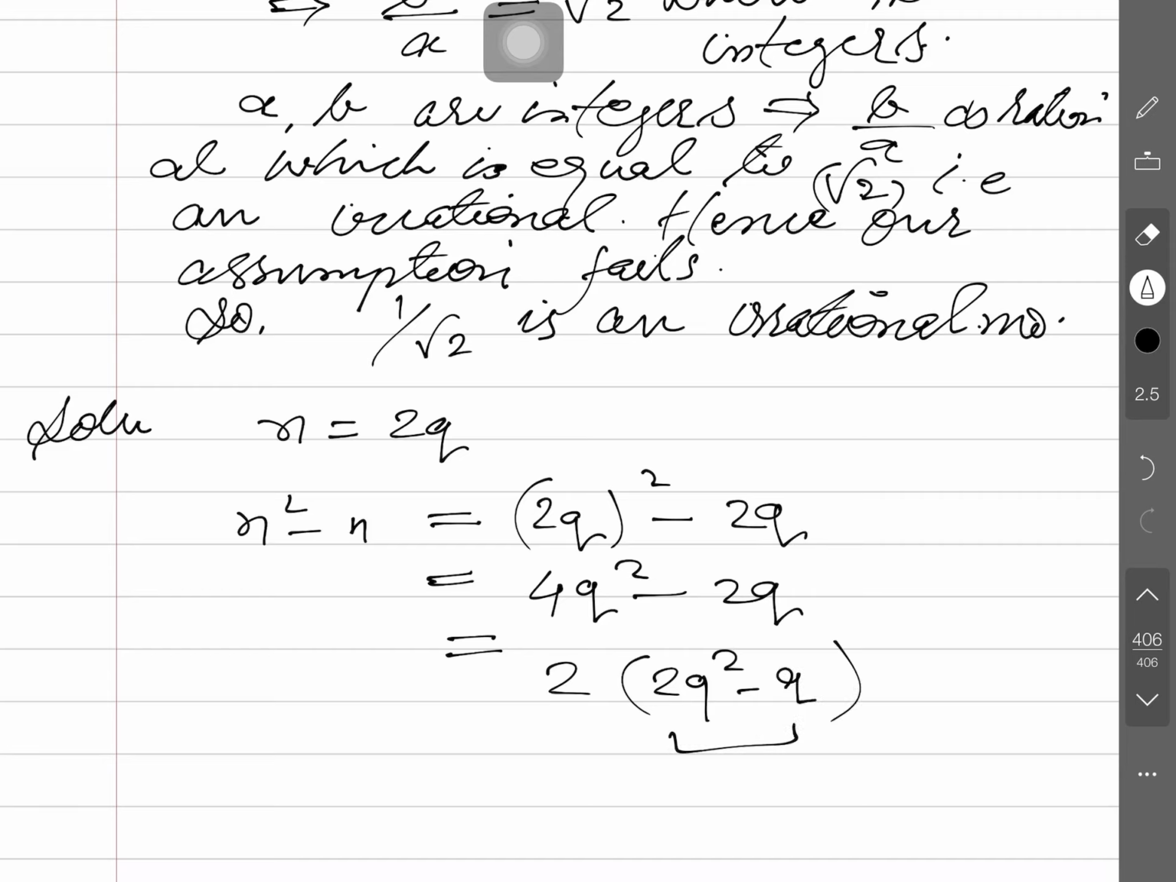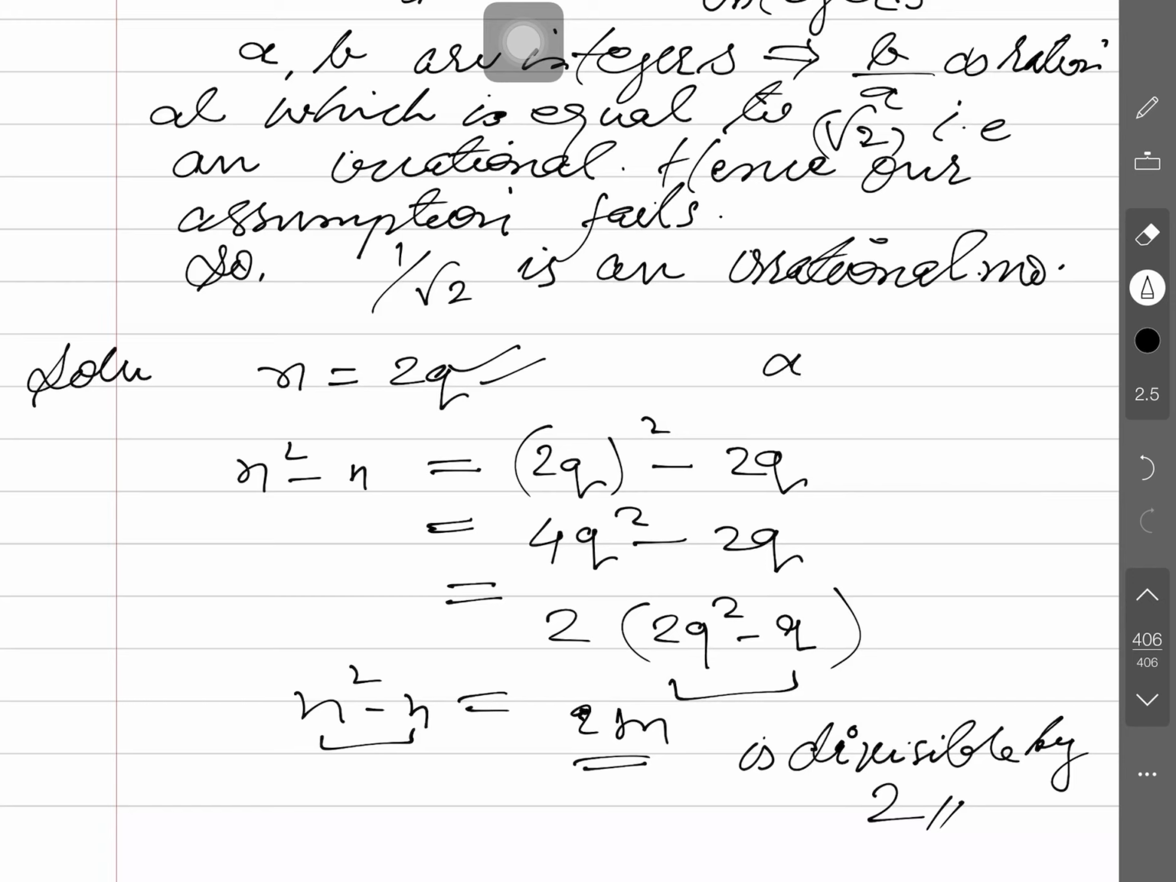So this will be a positive integer, which here will be taken as some n. So what can we say here? Whatever n is, some positive integer, n square minus n is coming as 2n, so it is divisible by 2, right? According to Euclid's division lemma, a equals bq plus r. Here b is 2. So how many values can r take? Therefore r will be 0 and 1.